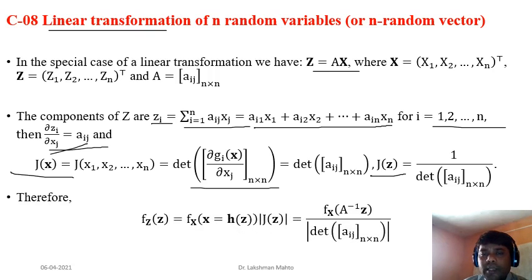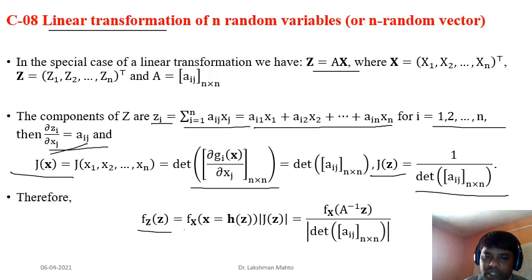Okay, so the Jacobian would also be linear in nature. Because we are talking about a linear transformation, it would be just one by the determinant of this matrix. The Jacobian of z would be this way. So just according to the previous formula, what would be the density of z?